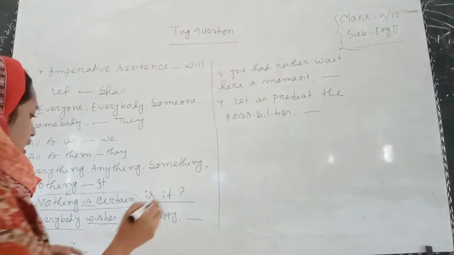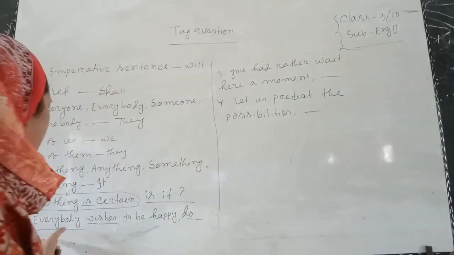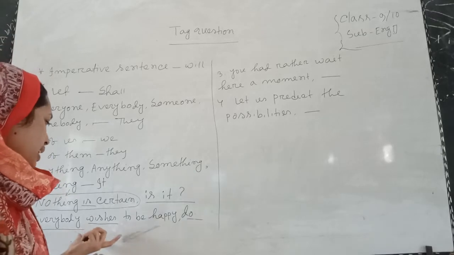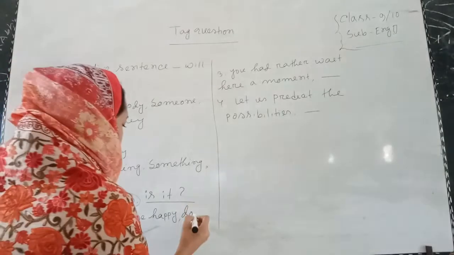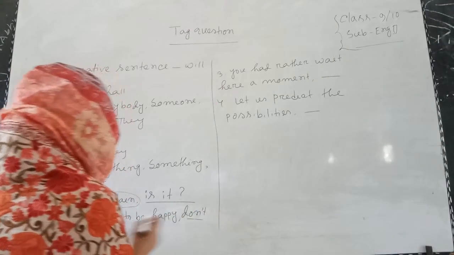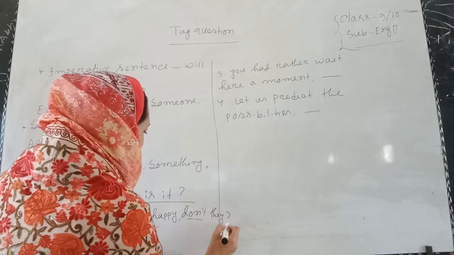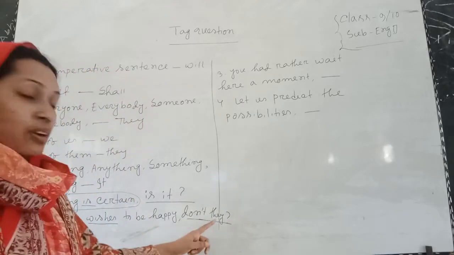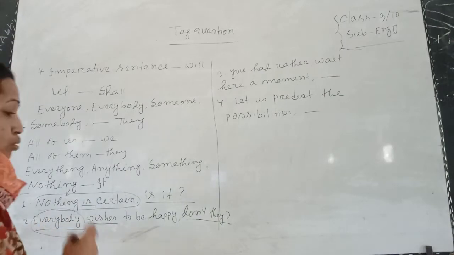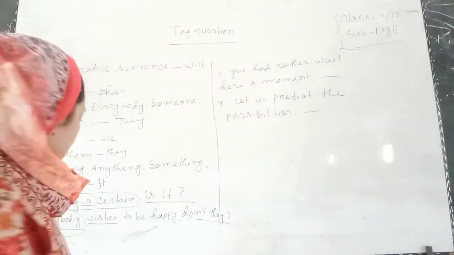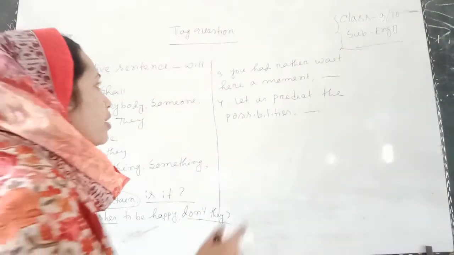So in that case, do will be used here. Now the statement is in the affirmative form, so the tag will be negative. So not will be used here, and they will be used instead of the subject, that means everybody. So the final answer is like that: everybody wishes to be happy, don't they?